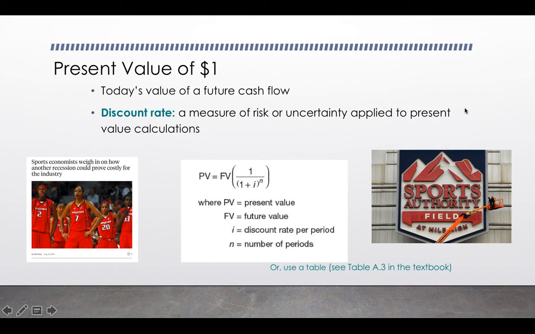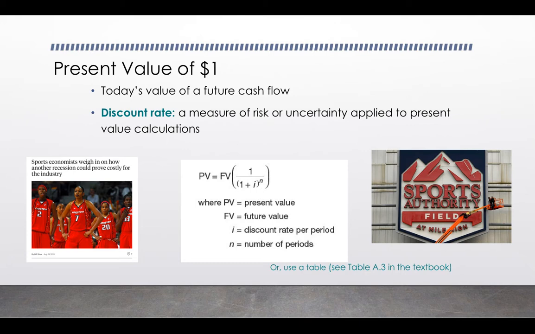Okay, so shifting gears now, we're going to look at present value of a dollar and present value of an annuity. As important as it is for us to understand the future value of money, it's also important that we understand the present value of future cash flow. It's not uncommon for sport managers to sign contracts that involve future cash flow. So it makes sense that we'd be asking how valuable in today's dollars a future dollar amount might be.